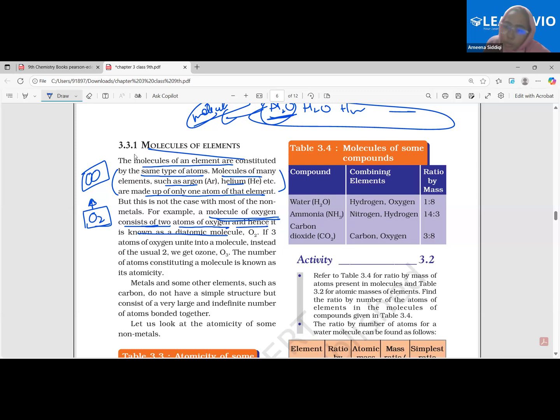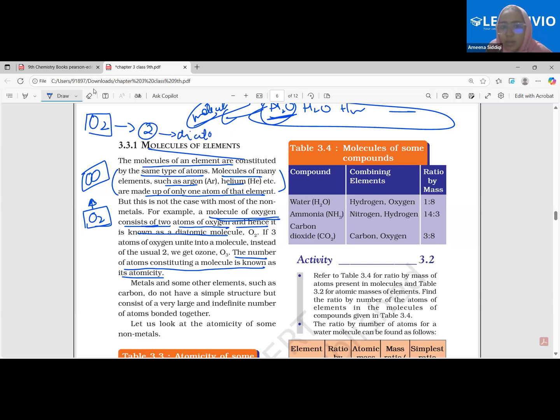Therefore, it's a molecule, but what kind of molecule? A diatomic molecule, an element. Now, in that element, for every molecule, how many atoms are combining together? That is called the atomicity. The number of atoms constituting a molecule is known as its atomicity. If I talk about this one oxygen molecule, how many atoms of oxygen have combined to form it? 2 oxygen atoms. Therefore, the atomicity of this molecule is 2. Clear? Therefore, it is a diatomic molecule.